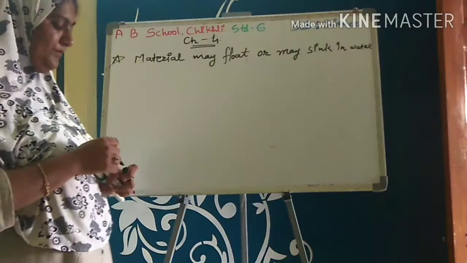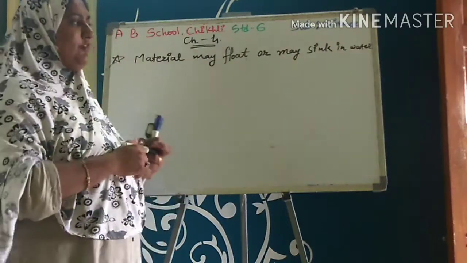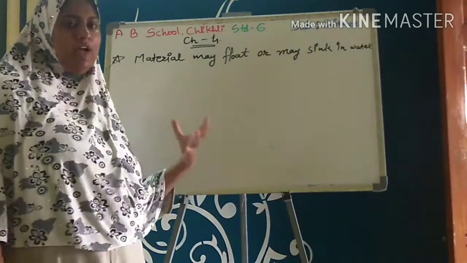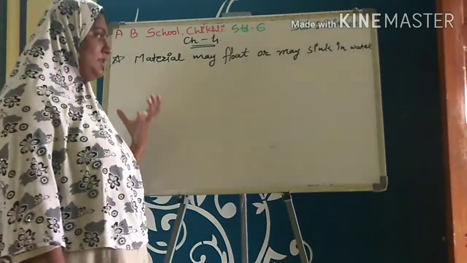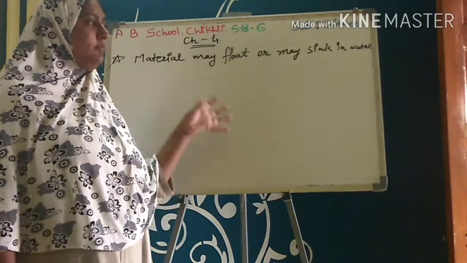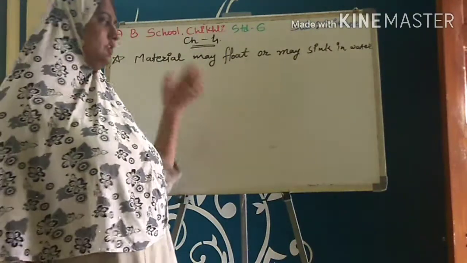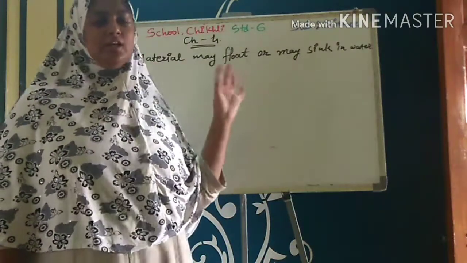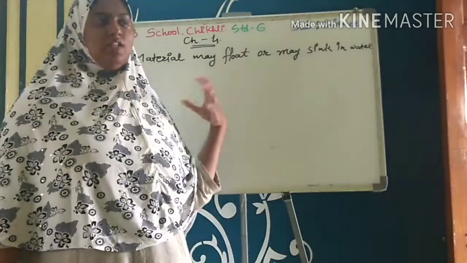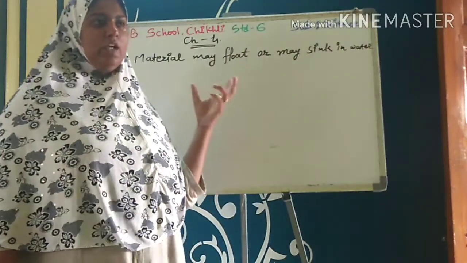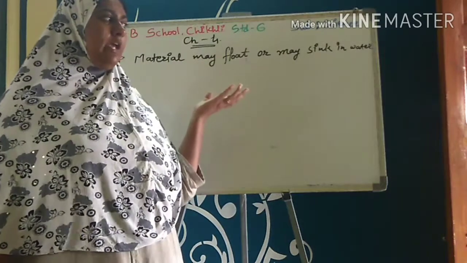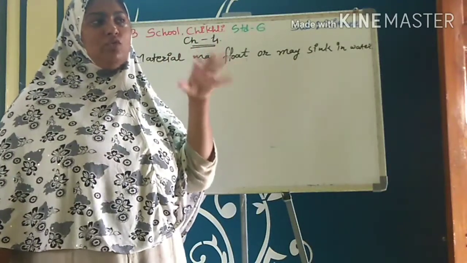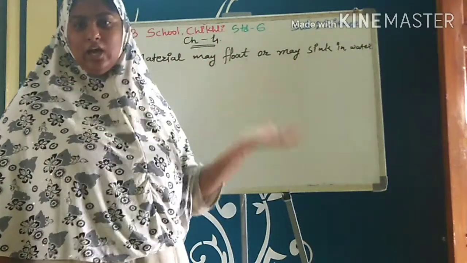Okay, so if you performed the previous activities of solubility, activity 4 and activity 5, at home, you have observed that the materials which didn't disappear in water, or which are insoluble in water, some of them may come on the upside of the water and some of them may go down to the bottom of the container.